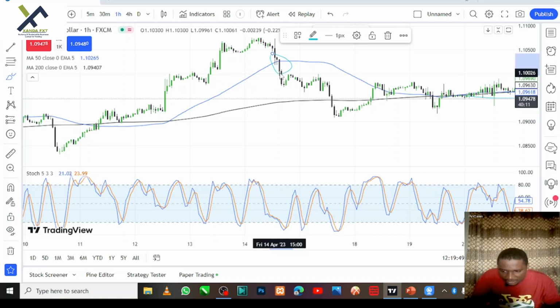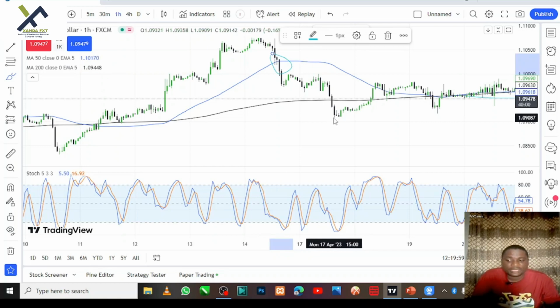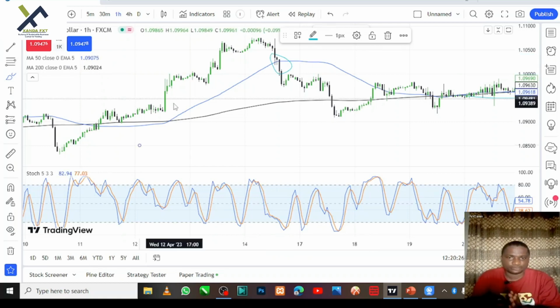Now look at it here. You can see the body of this candle crossed the moving average here. Now this is confirmation number one, confirmation number two. If I enter my market here, look at it. I will take my profit here. Take note. Another thing you must understand, the two confirmation must be either above or below the moving average.